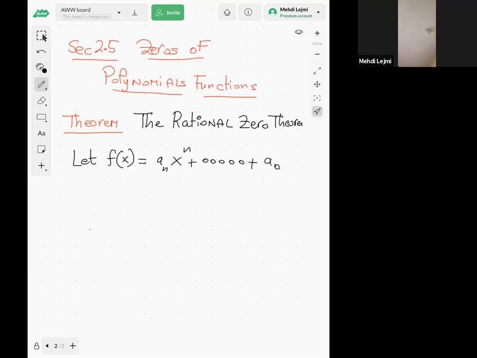Let's call it a subscript 0. So f of x is a polynomial, and there's an extra requirement: the coefficients a subscript i are integers, a polynomial with integer coefficients.